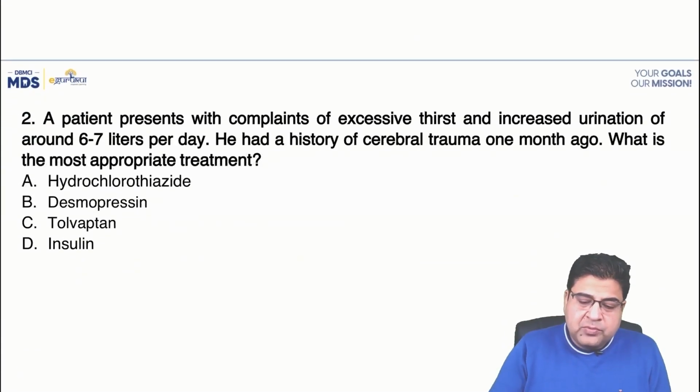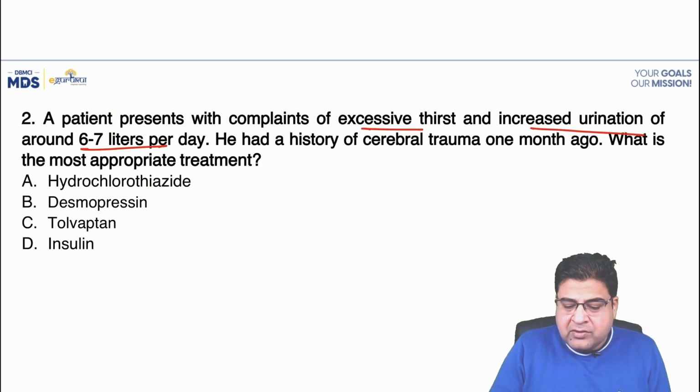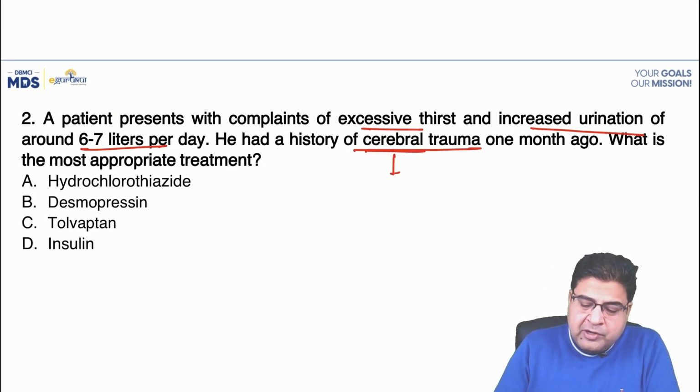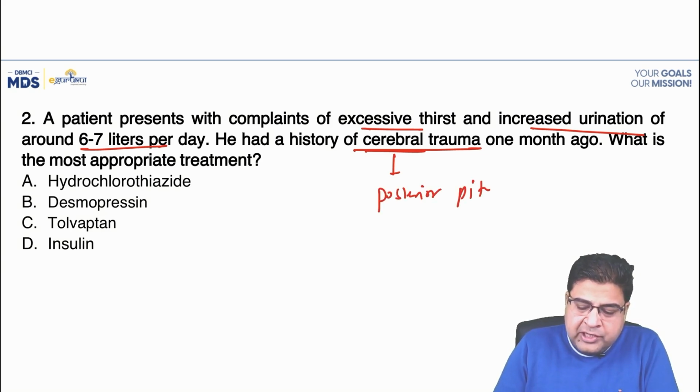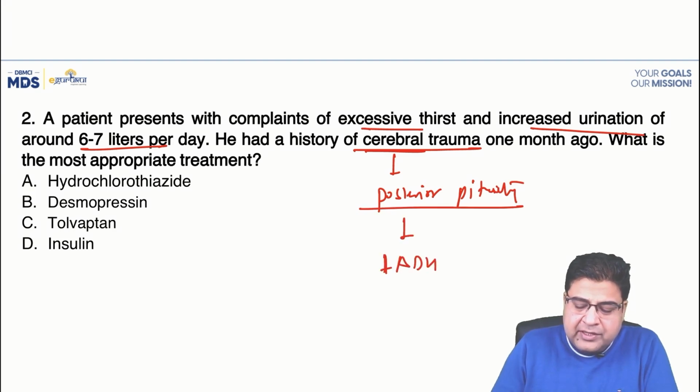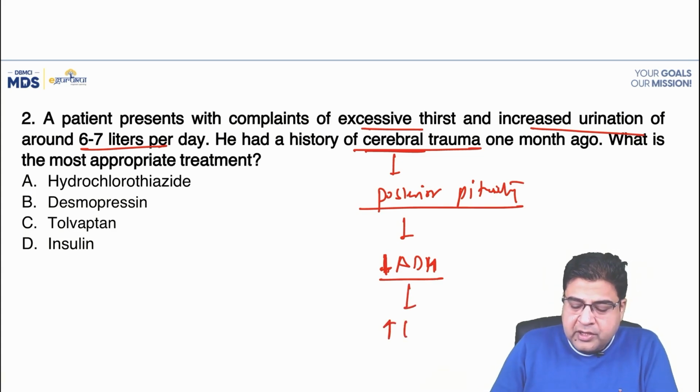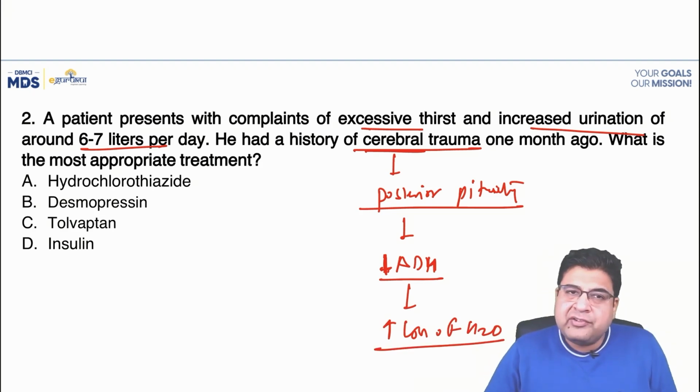Moving on to question number 2. A patient complains of excessive thirst and increased urination, and he drinks a lot of water per day. He is having a history of cerebral trauma. So because of cerebral trauma, he may have got the injury to the posterior pituitary, and because of the injury to the posterior pituitary gland, his antidiuretic hormone is not getting released. So when the antidiuretic hormone is not released in his body, he may be having a loss of water from his body. That's why he is feeling excessive thirst. He is having the water deficiency in his body.